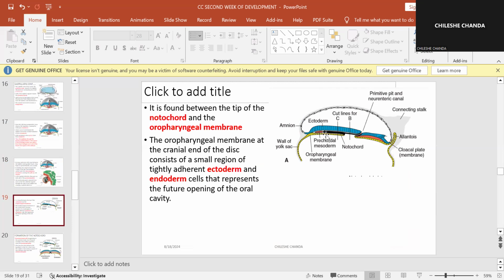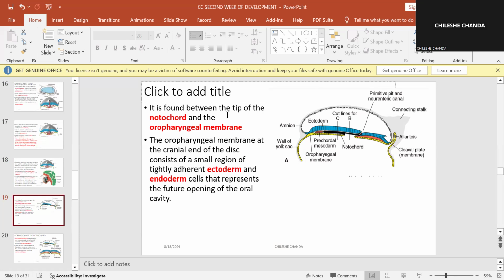We're going to look at the notochord as well. This black thing is the notochord. Its function is just to allow the body to know the midline. So it's the one that determines the midline as other organs and systems develop. This is the notochord, which is going to help in determination of the midline. So the precaudal plate is supposed to be somewhere here, okay?